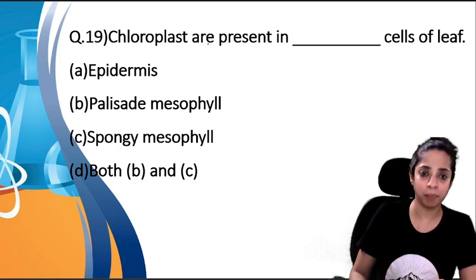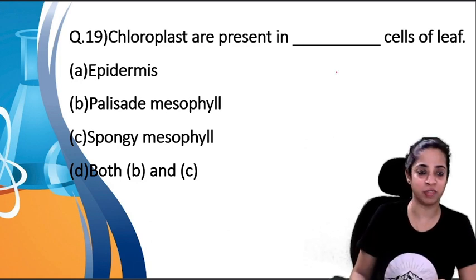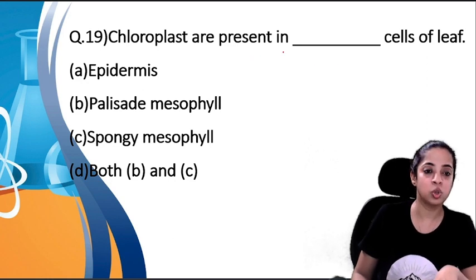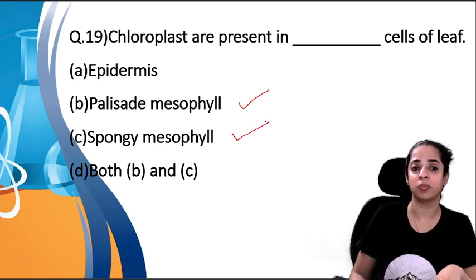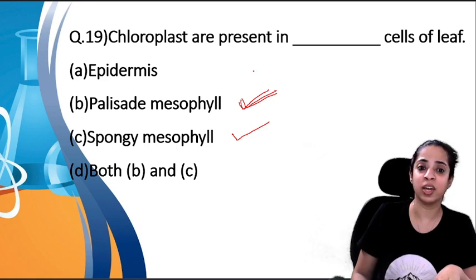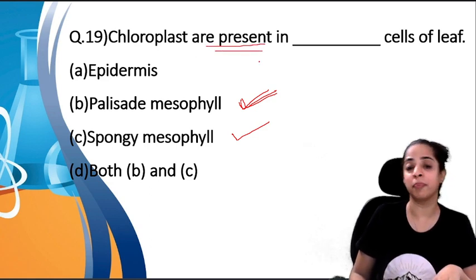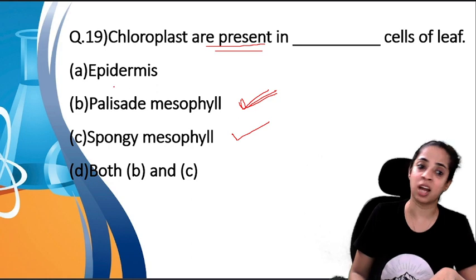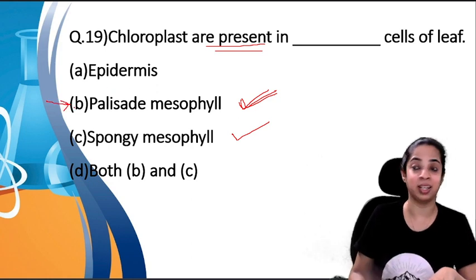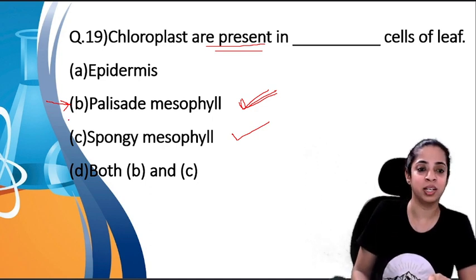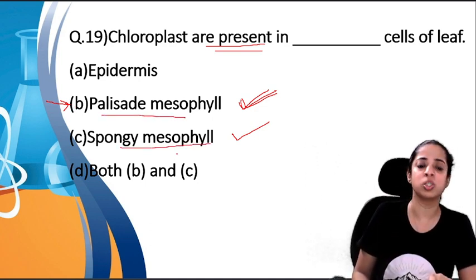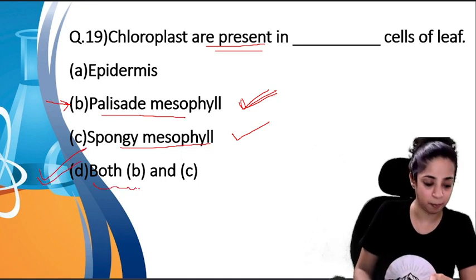Next, chloroplasts are present in dash cells of the leaf. Okay, so they are present in palisade. They are also present in spongy mesophyll. But more of them are present in palisade. But it is asked where are they present. So maximum photosynthesis occurs in palisade mesophyll, that is there. But the question is different. What is the question? Where are chloroplasts present? So they are present in palisade mesophyll as well as spongy mesophyll. So the answer has to be D, that is both B and C. Okay, children?